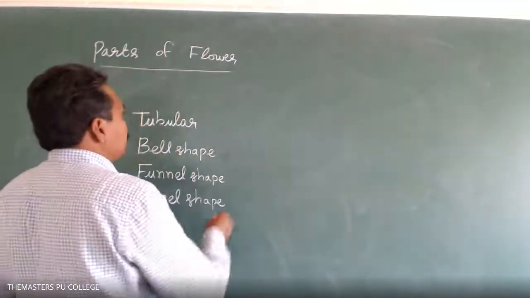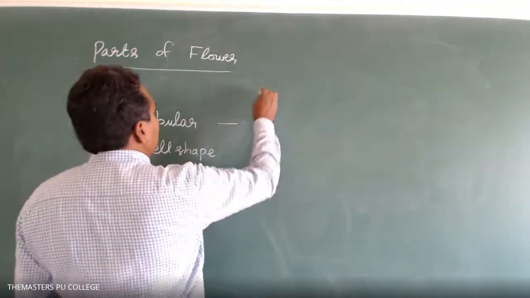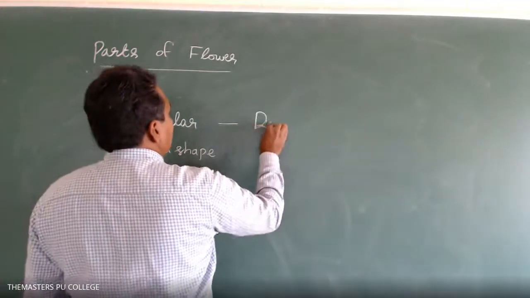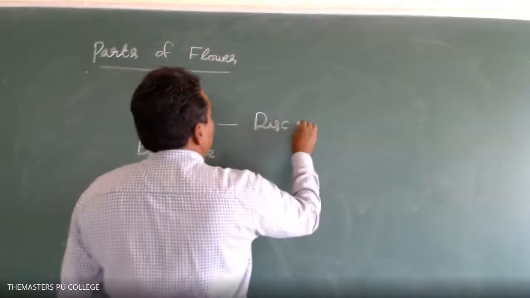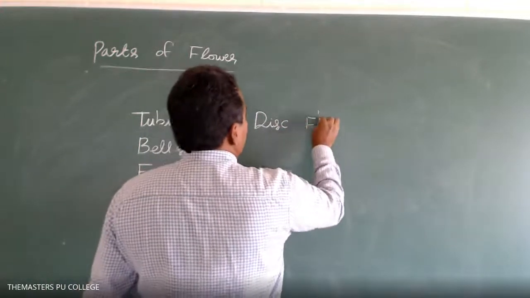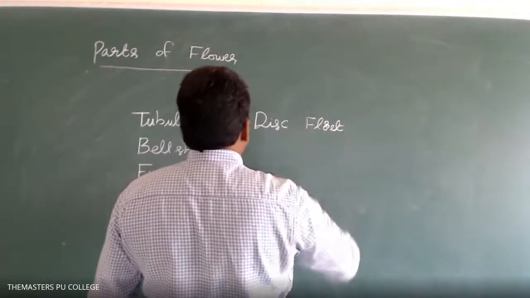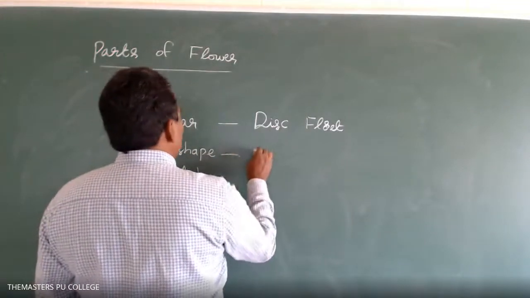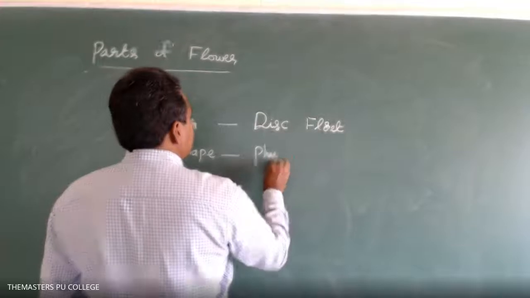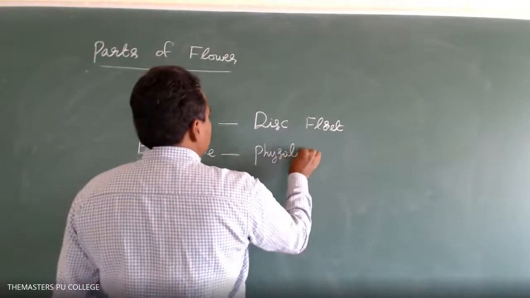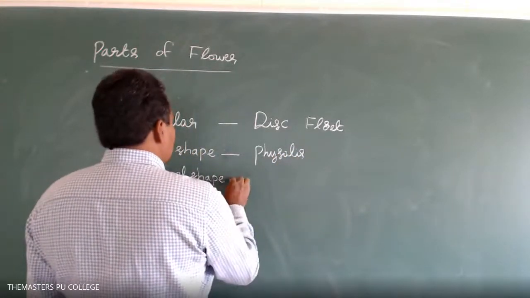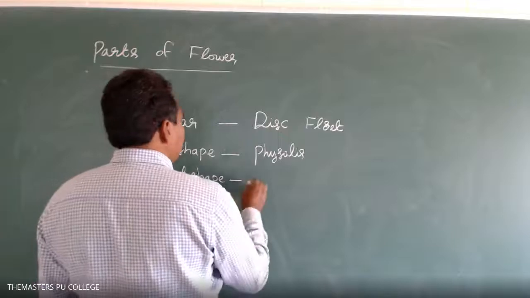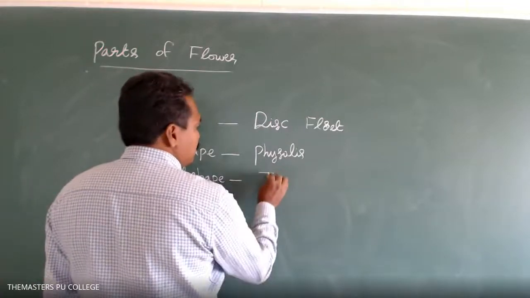Sir, examples? Examples: tubular, the disc floret. Bell-shaped, Physalis. Funnel-shaped, sweet potato, Ipomoea.